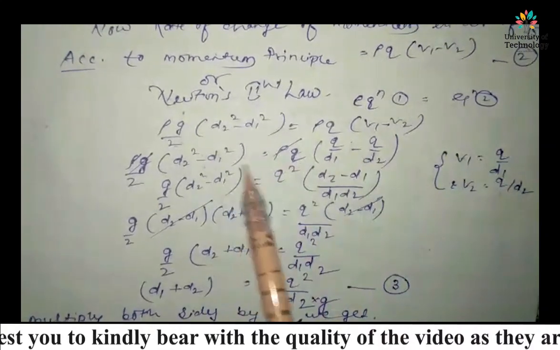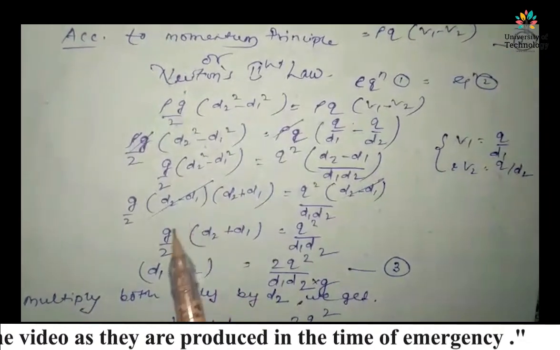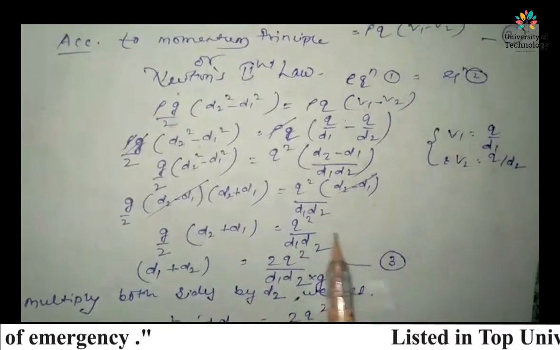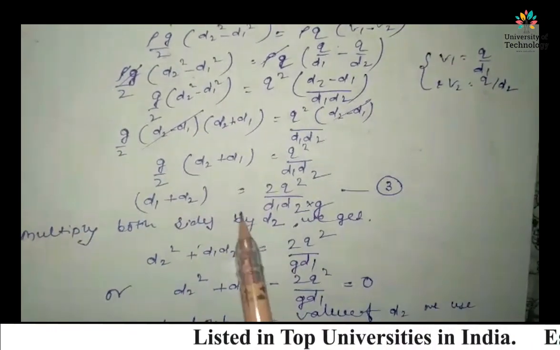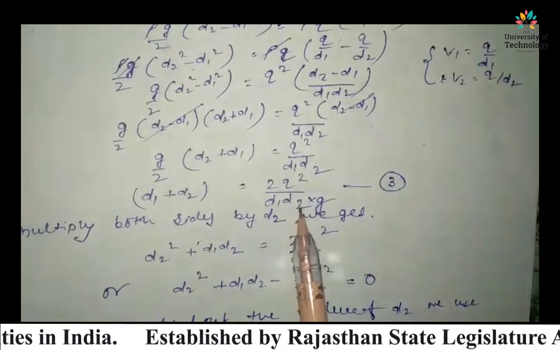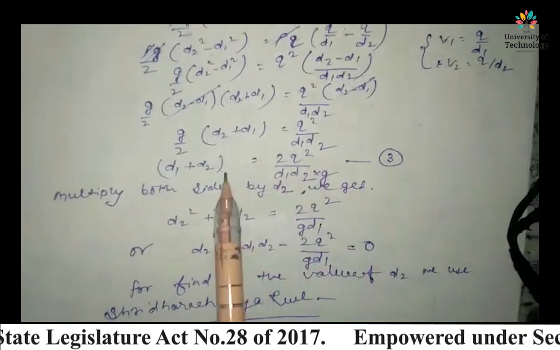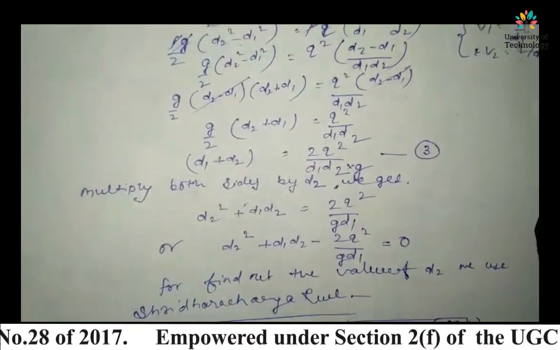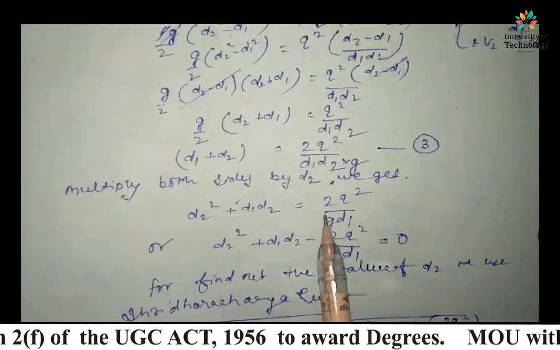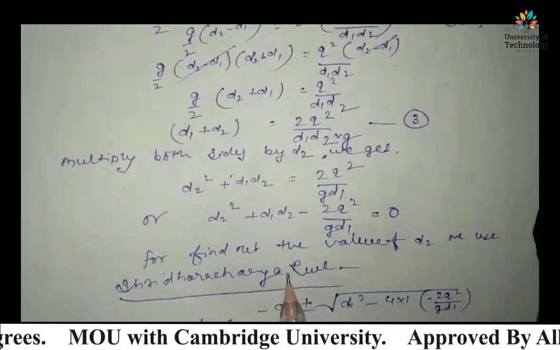So solving this and cancelling out the terms D2 minus D1, in the last we have the value of D1 plus D2 equal to 2q square upon D1 D2 into g. That is equation 3. Now multiply both sides by D2. We get D2 square plus D1 D2 equal to 2q square upon g D1. Solving this, the equation is this.